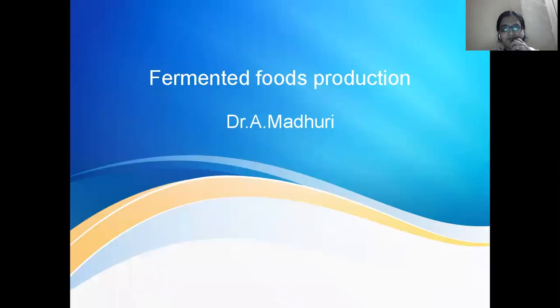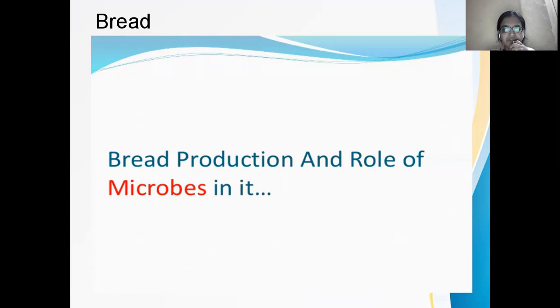Now, what are fermented foods? Fermented foods are foods prepared by fermentation, where a batter or flour is kept overnight or for some time to process the product. That is called fermentation. Fermentation is defined as an activity of microorganisms where they break down the food particles and make them softer. So in this list of fermented products, first we have to study bread.